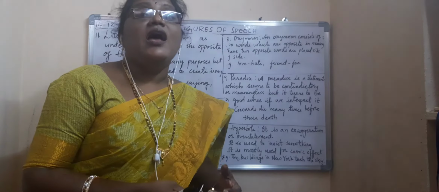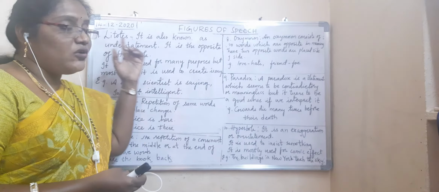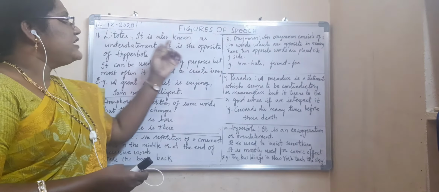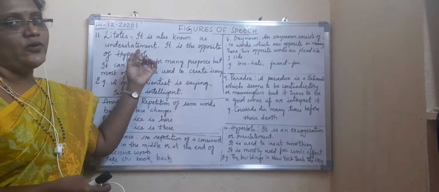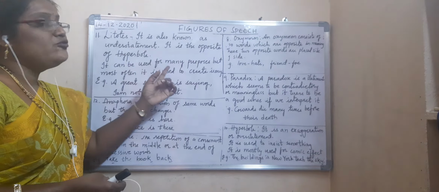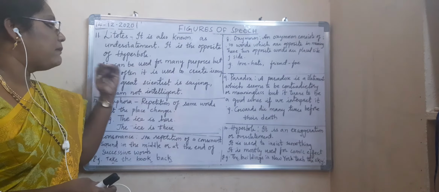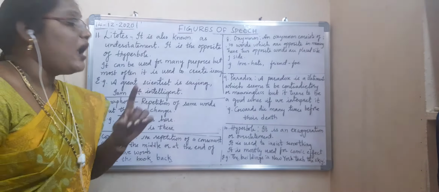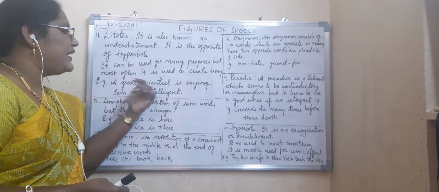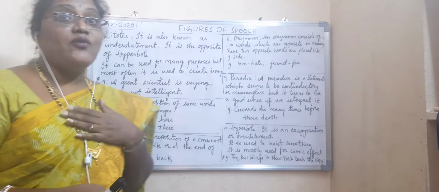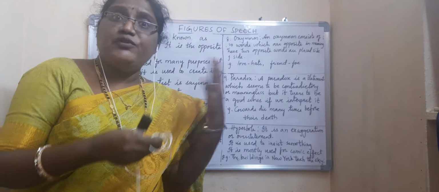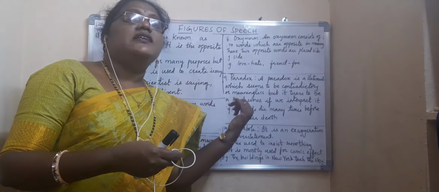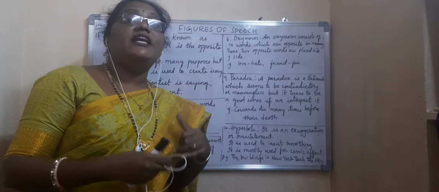It is also known as understatement, the opposite of hyperbole. It can be used for many purposes, but most often it is used to create irony. For example, a great scientist is saying I am not intelligent. Even though he is intelligent, he is not saying that. That is only litotes.